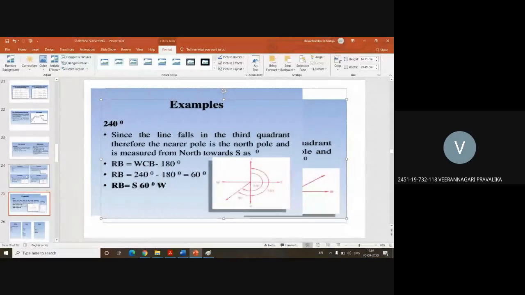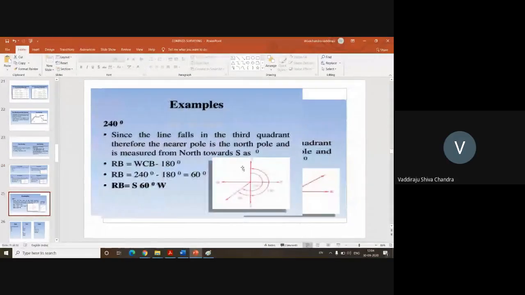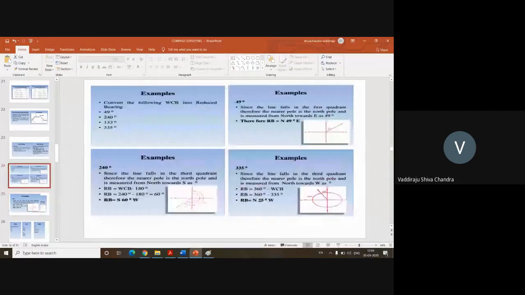Sir, can you please repeat how to read the angle? Like south 60 going west, sir. Yes. Suppose there is a line in the first quadrant, it is going to be north angle east. If a line is in the second quadrant, it is going to be south angle east. If it is in the third quadrant, south angle west. If it is in the fourth quadrant, north angle west. We'll see another problem here, the fourth one.